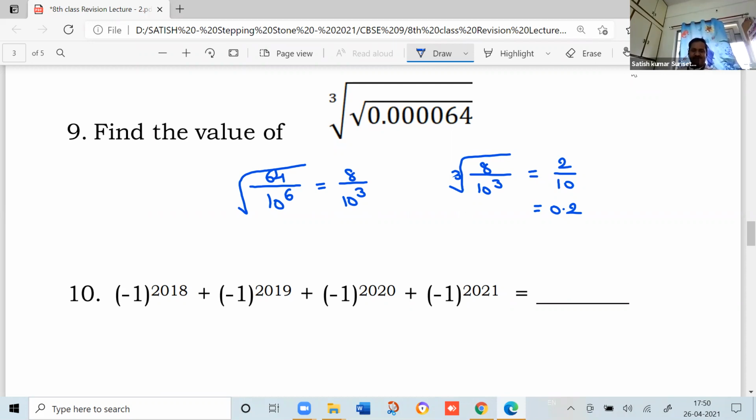This is easy only. What is the answer? 0. Correct. Whenever the exponent is even, it is plus 1. And when the exponent is odd, it is minus 1. And again plus 1, and again minus 1. So the resultant is 0.